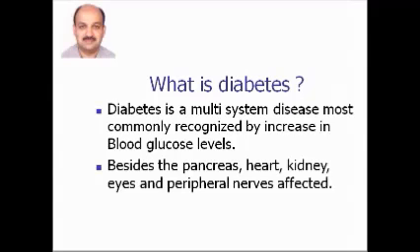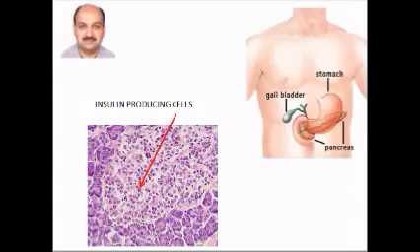What is diabetes? Diabetes is commonly seen as a disease that will affect the blood glucose in the body. It is recognized by the fact that in diabetic patients, the blood glucose can be higher than in normal patients. It is important to remember that diabetes is a multi-system disease that can affect multiple organs, including the pancreas, the heart, the kidneys, the eyes, and the peripheral nerves. And it is very important that we understand how we can control this disease.